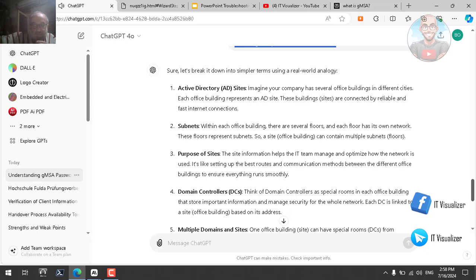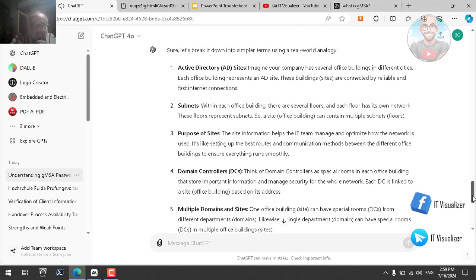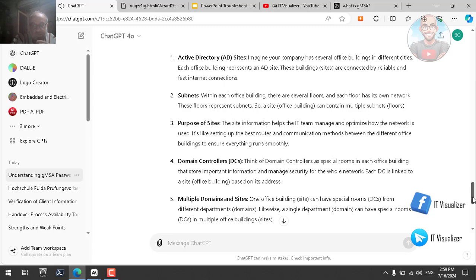2. Subnets. Within each office building, there are several floors, and each floor has its own network. These floors represent subnets. So a site, office building, can contain multiple subnets, floors. 3. Purpose of sites. The site information helps the IT team manage and optimize how the network is used. It's like setting up the best routes and communication methods between the different office buildings to ensure everything runs smoothly.